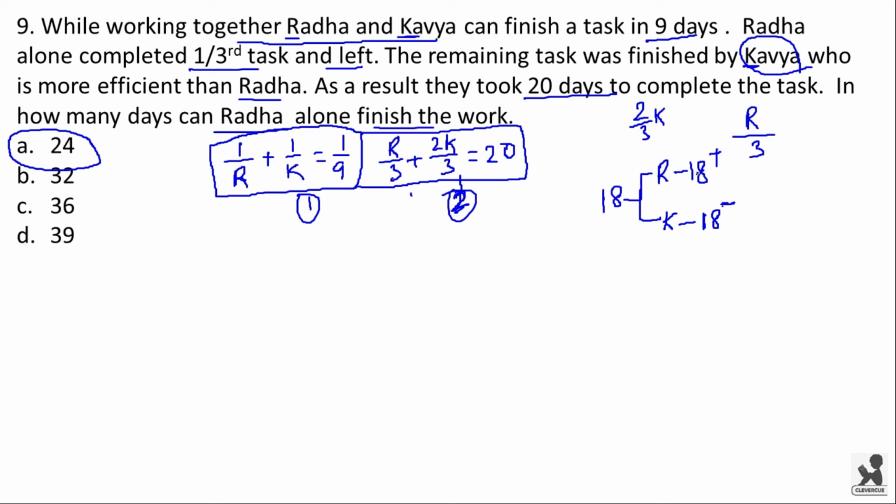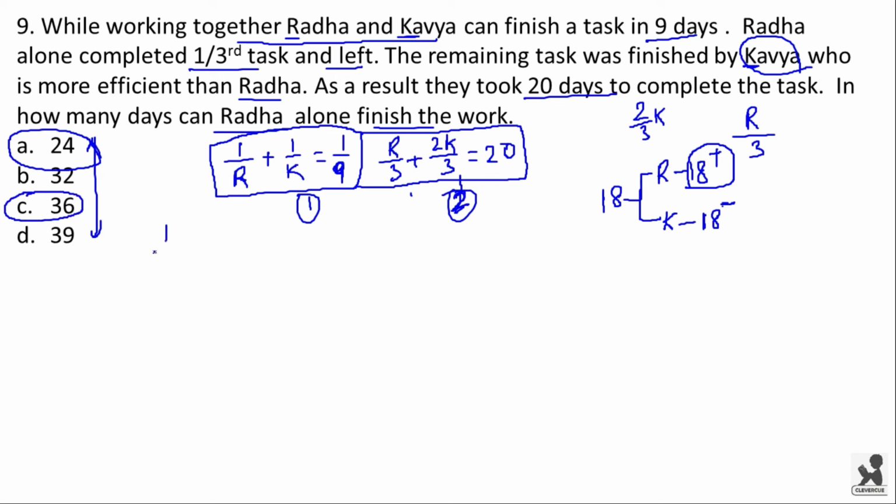The answer has to be more than 18, and we have all options more than 18. But you can see in the first equation on the right hand side you have 1/9. So either R or K has to be a multiple of 9. So let us start with option C because we have 36 in it.